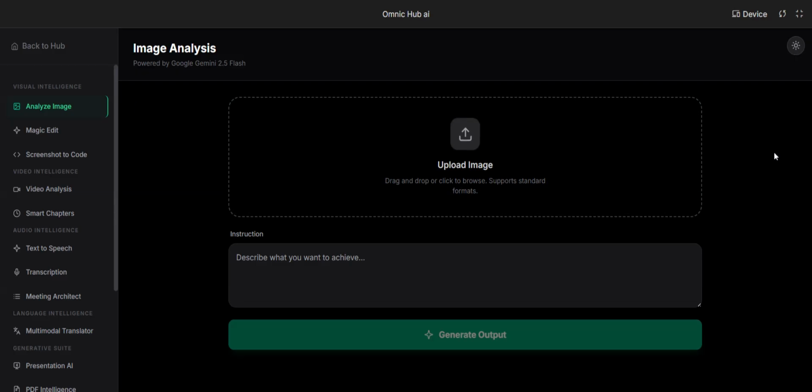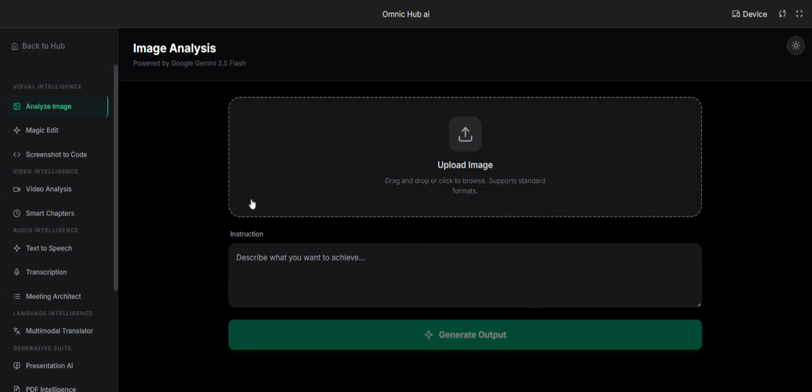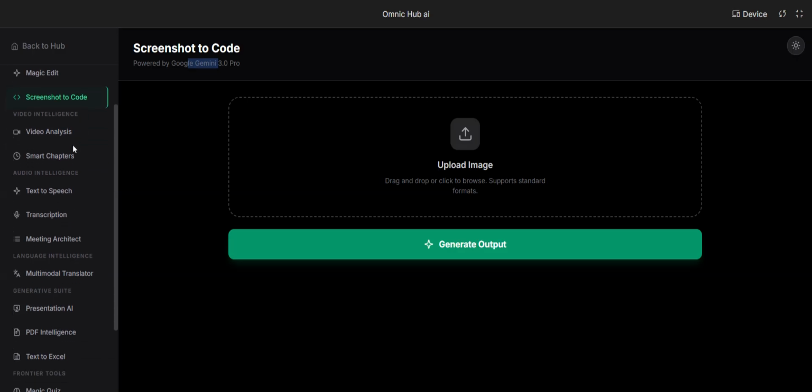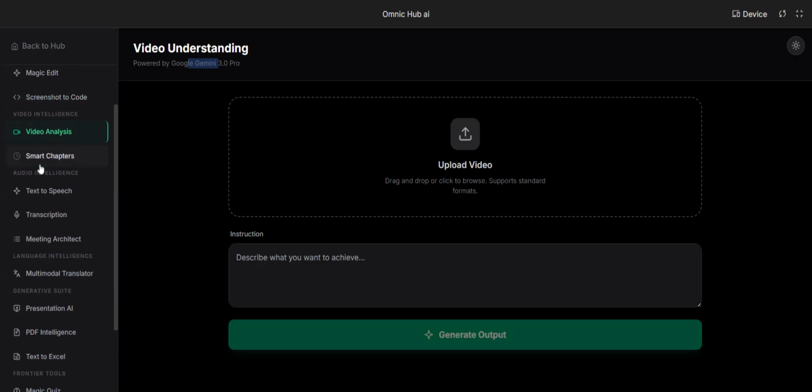So this is an analyze image. You can upload an image and you can get the required instructions output. Magic edit, you can generate a retro filter or remove background. We have used Gemini 2.5 Flash. This is screenshot to code. This is a video analysis.